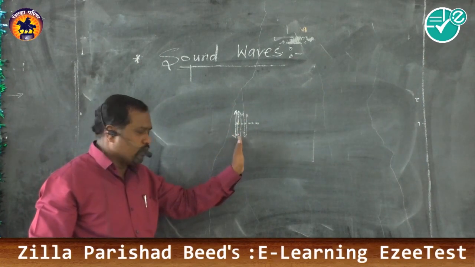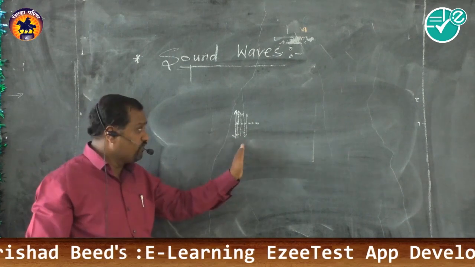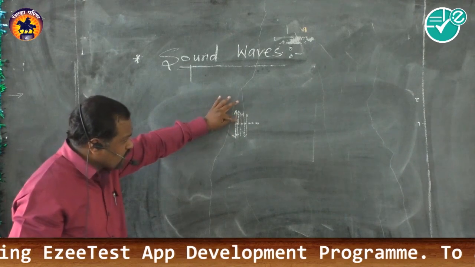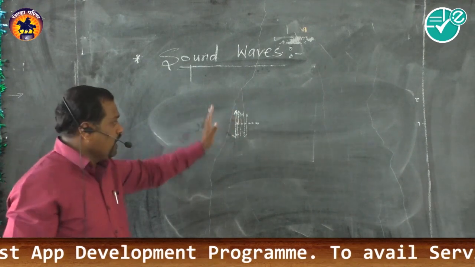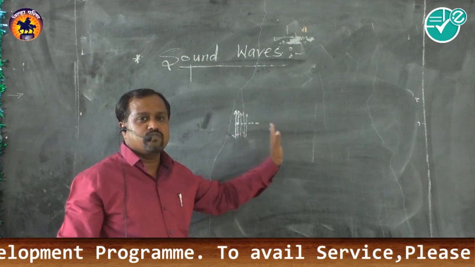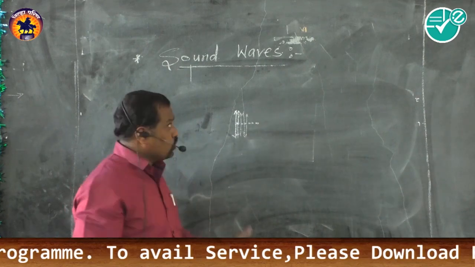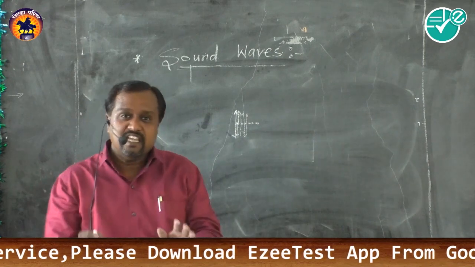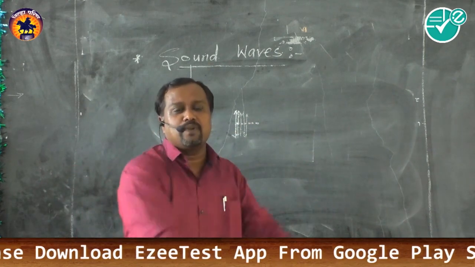That is, one by one, the state of oscillation differs. But see, the particle vibrates, it transfers energy to the neighboring particle, and in this way energy gets transferred from one place to another place. So we can define sound waves as an oscillatory disturbance which carries energy from one place to another place.